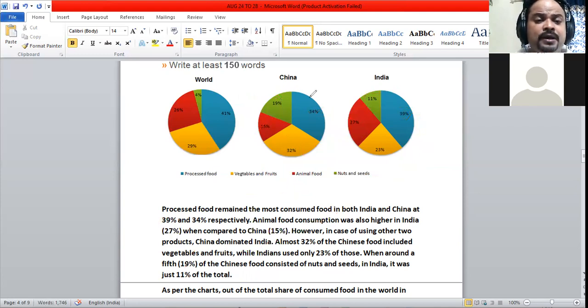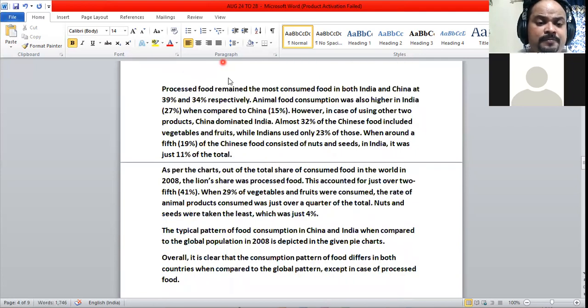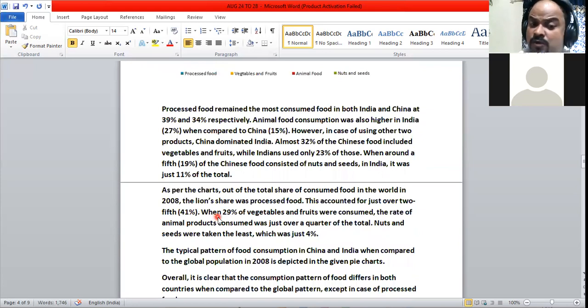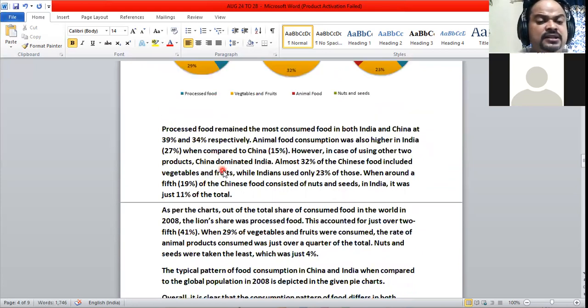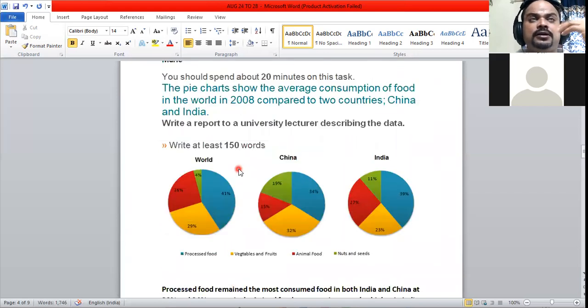So we have framed the introduction, it's here. Overall, it's here. First paragraph, second paragraph. The first paragraph deals with the world, the second paragraph deals with India and China. So it is properly organized: introduction, the overall picture, the case of the world, the case of India and China. Hope you all understood.